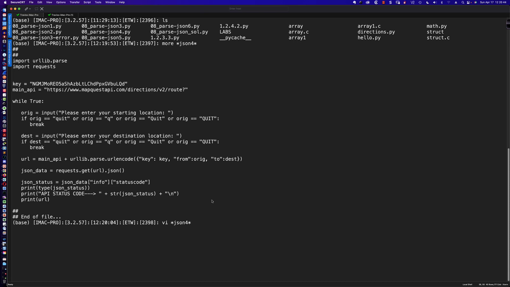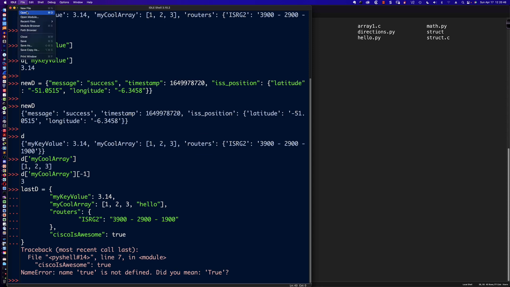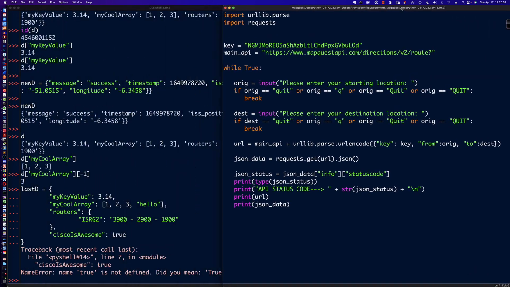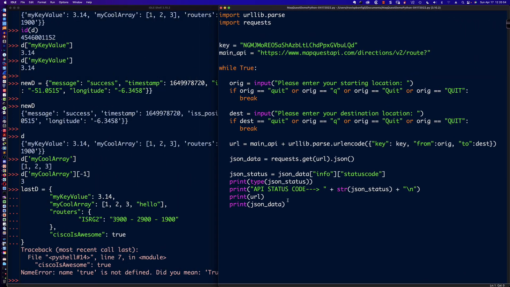Let me go ahead and vi this file, and actually, I think I already have this file copied here. Let me open recents. It should show up. Yeah, MapQuest demo. So here's what that same file looks like in our interactive interpreter. And you can see at the very end here, I'm printing the JSON data out. And here is one of the things that you see with this JSON method, right? When we create this variable name, json_data, that's going to be assigned the value of our HTTP GET request to the MapQuest URL, and we want to get that data in JSON format.